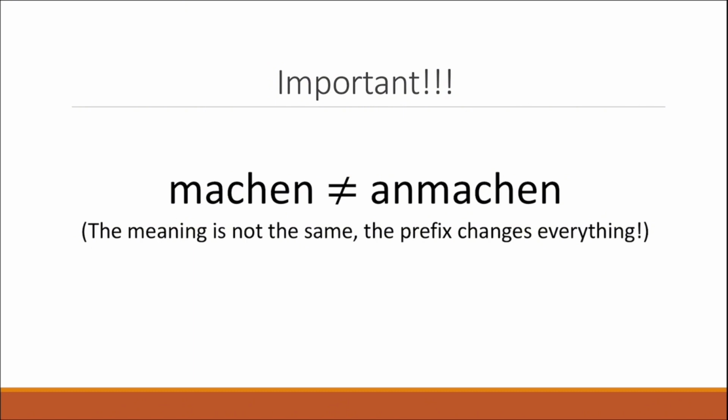So in this case, you can see two verbs, machen and anmachen. At first sight, you might think that the meaning is going to be the same because machen and anmachen are very similar. However, machen means to make and anmachen means to turn on, as we saw from the table. So the meaning is not going to be the same, as the prefix changes everything. So it is very important to consider the prefix while talking about these verbs.